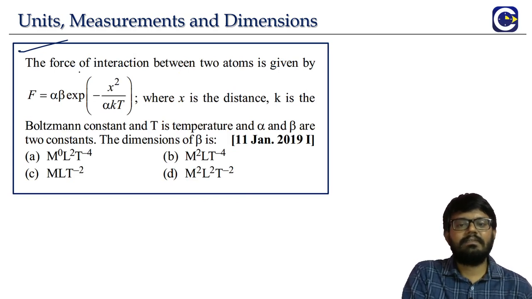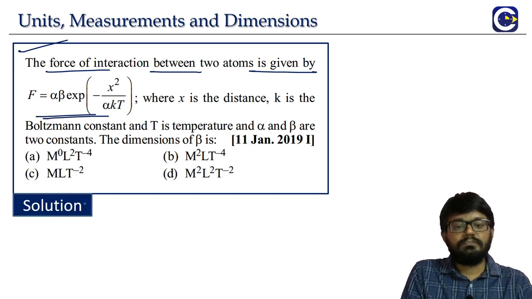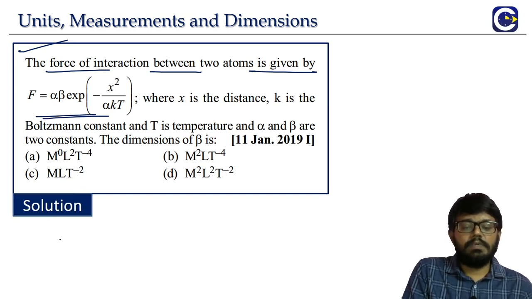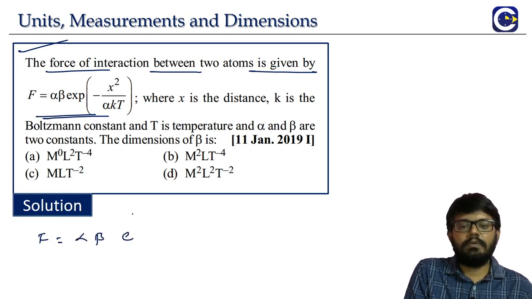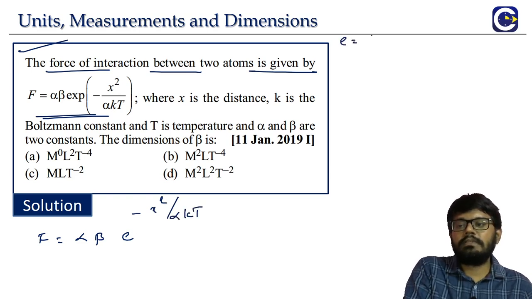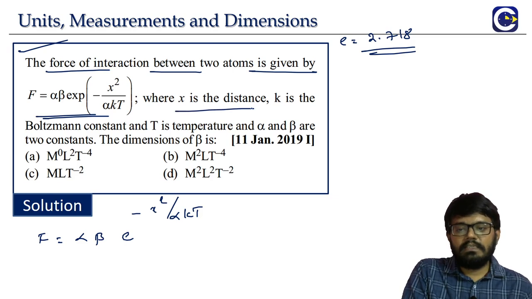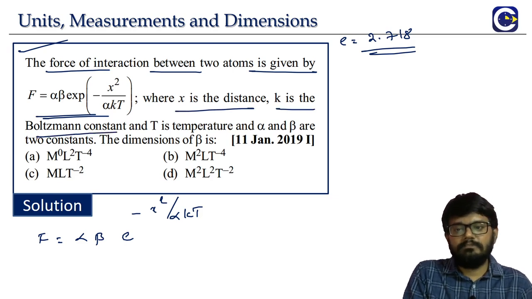Again, dimensions. The force of interaction between two atoms is given by F is equal to alpha beta exp, the exponential function, e power minus x square by alpha kt. This e is the exponential constant, with a value of approximately 2.78. You will study more about this in math. Here x is the distance, k is the Boltzmann constant, T is the temperature, and alpha, beta are constants.